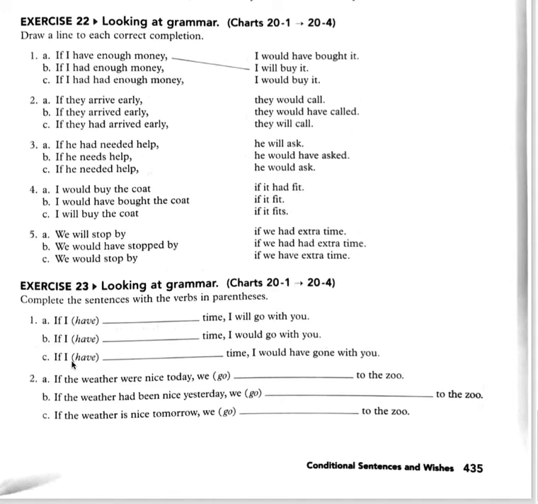Number C. If I blank time, I would have gone with you. Look at the result clause. Would have, and then the past participle. So you say, oh, this is going to be past perfect, because this is going to be unreal in the past time. If I had had time, I would have gone with you.